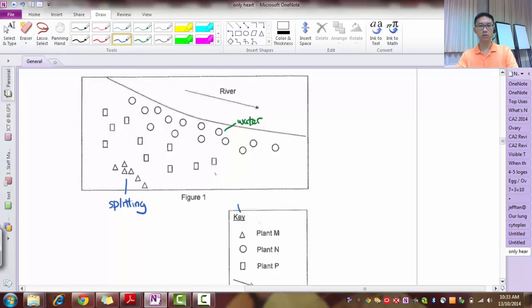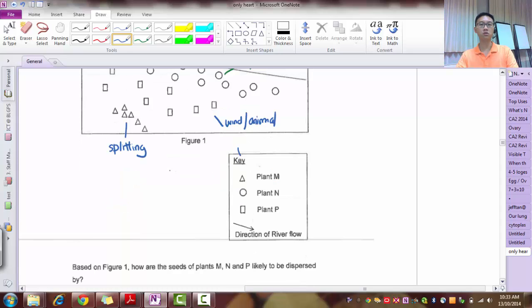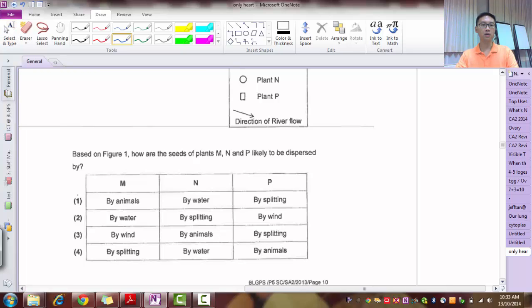So let's see which options will give us the best answer. If you look through the list, the only one that is possible is option 4. Once you see M, I know M is splitting, so the others are wrong. I'm left with only one answer, so it's quite a giveaway.